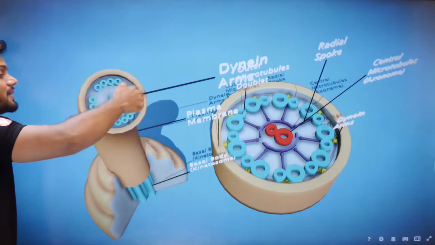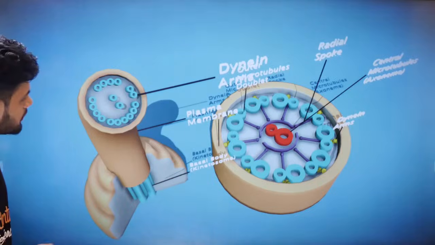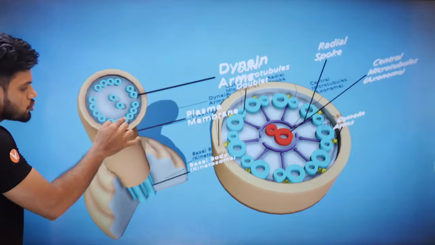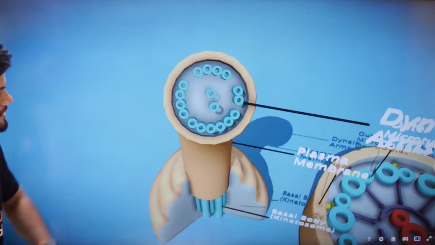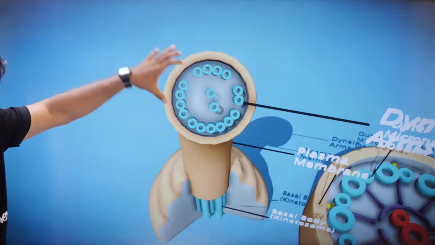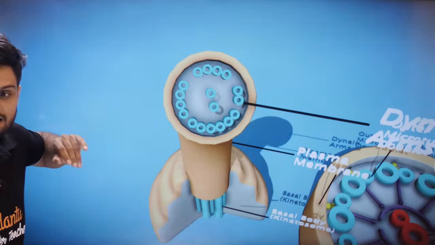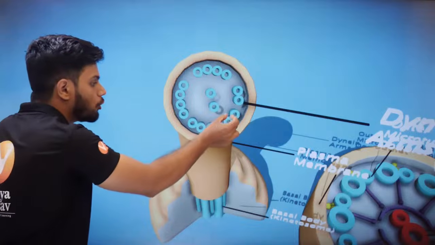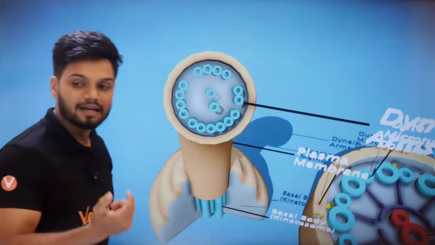This is what it looks like from the inside here. Okay. Now students, all of you tell me in the chat, don't you think so? These structures look like hollow tubes. Students, tell me, this top view section of a cross section of a flagella, doesn't it look like hollow tubes? Tell me yes or no. Yes, they are basically hollow tube like structures.